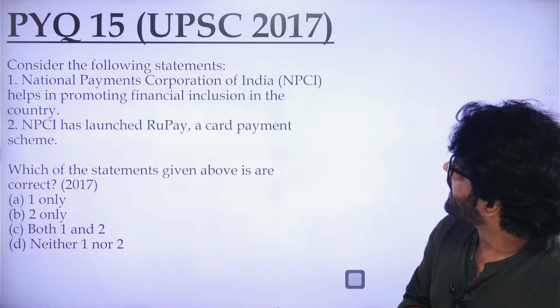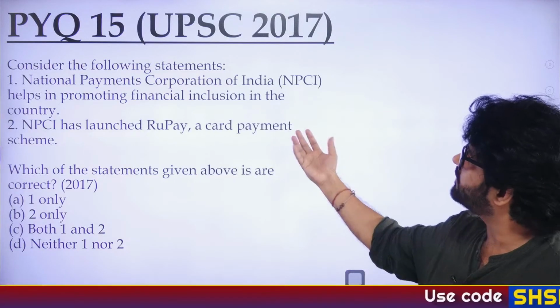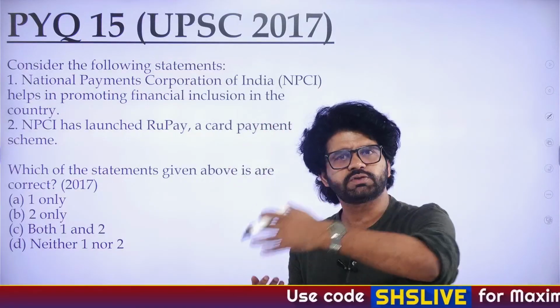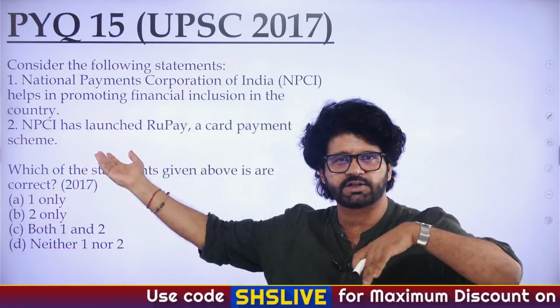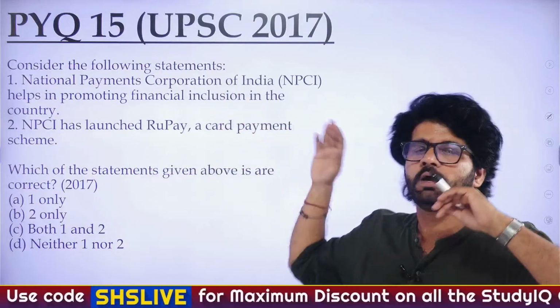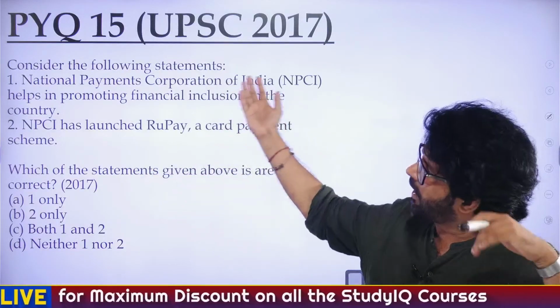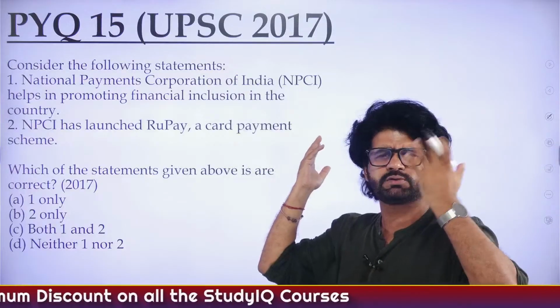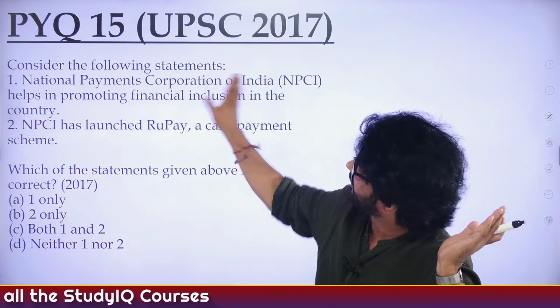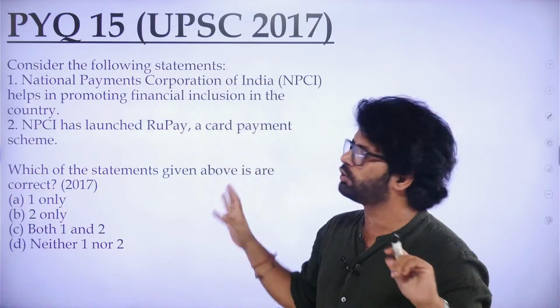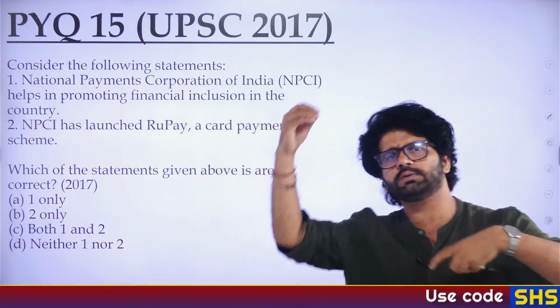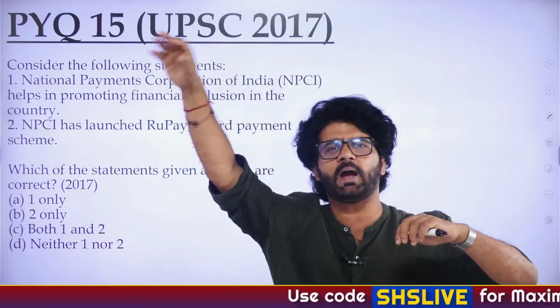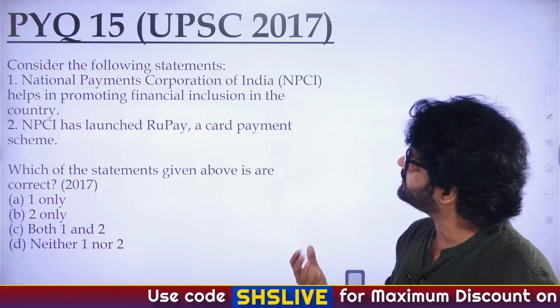Okay, so the National Payments Corporation of India helps in promoting financial inclusion. How? We have discussed this when we were talking about the NPCI, created around 2008 by RBI and IBA, the Indian Banks' Association. Financial inclusion: they are trying to ensure that people in the hinterland or extreme backward regions are also able to access different services.